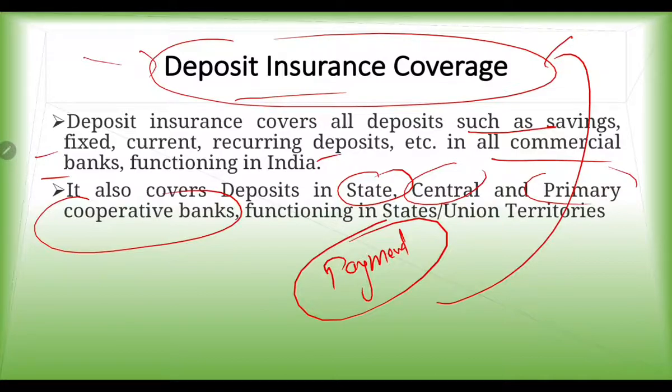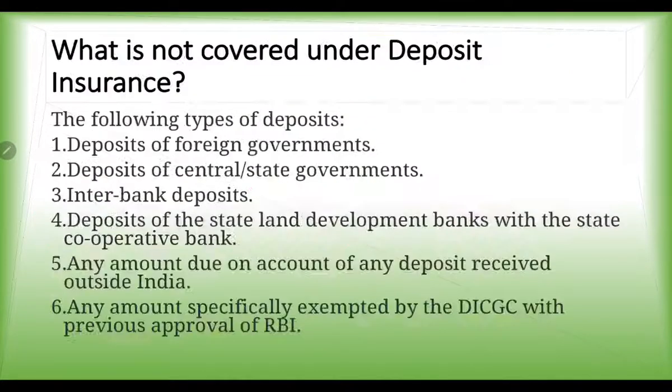So all your deposits in the bank are covered through this deposit insurance coverage. But there are certain things which are not covered. What are they? Deposits of foreign governments, deposits of the central or state government, interbank deposits, deposits of a state land development bank with the state cooperative bank, or any other specific amount which has been exempted by the deposit insurance corporation. In those cases, it won't be covered.